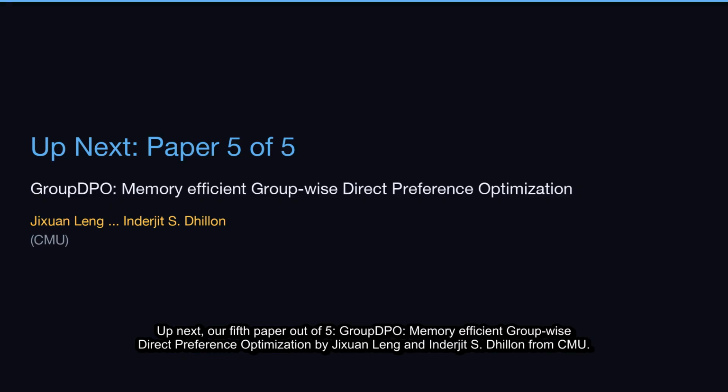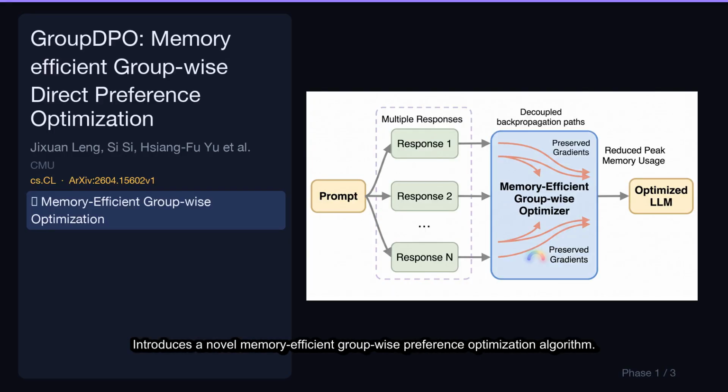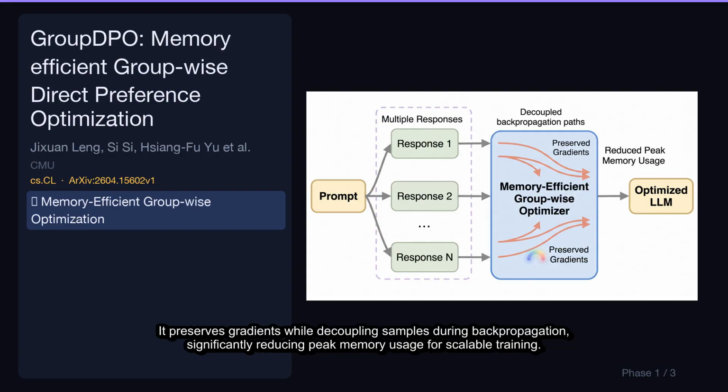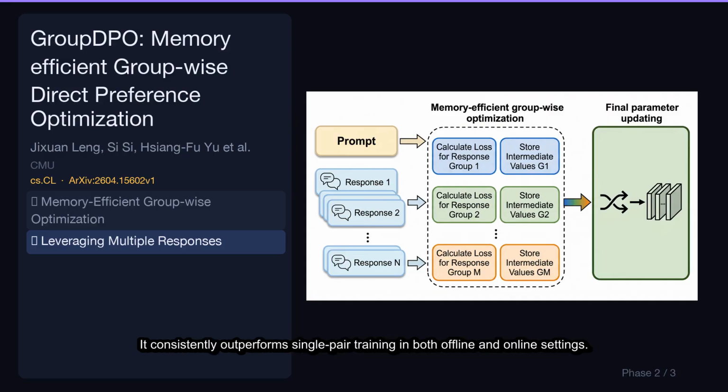Up next, our fifth paper out of 5, GroupDPO, Memory-Efficient Group-Wise Direct Preference Optimization by Jishuan Lung and Inderjit S. Dhillon from CMU. Let's break down its key contributions. Introduces a novel memory-efficient group-wise preference optimization algorithm. It preserves gradients while decoupling samples during backpropagation, significantly reducing peak memory usage for scalable training. This contribution focuses on effectively utilizing multiple candidate responses per prompt, moving beyond single positive-negative pairs. It consistently outperforms single-pair training in both offline and online settings.